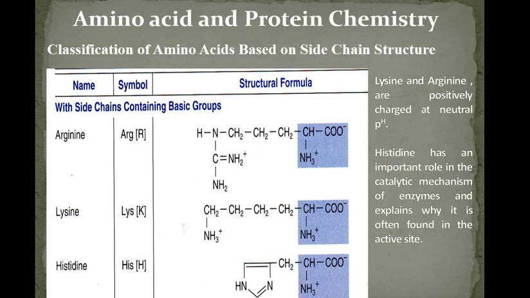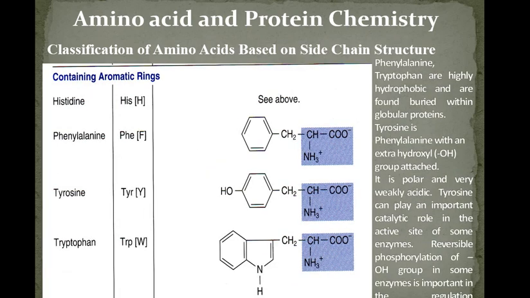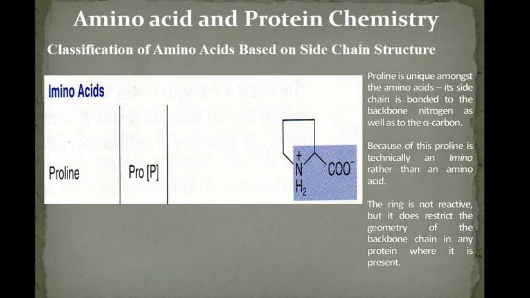Then we have basic amino acids, 3 in number, that is arginine, lysine and histidine. Then aromatic amino acids, we have 3, that is phenylalanine, tyrosine and tryptophan. Then the imino acid, which is called proline. Proline is an imino acid. So this is how the 20 standard amino acids are classified into these many types based on the structure and side chain of the amino acid.